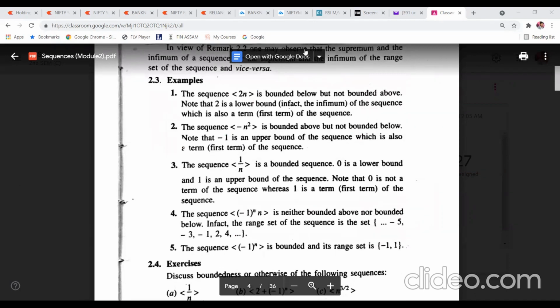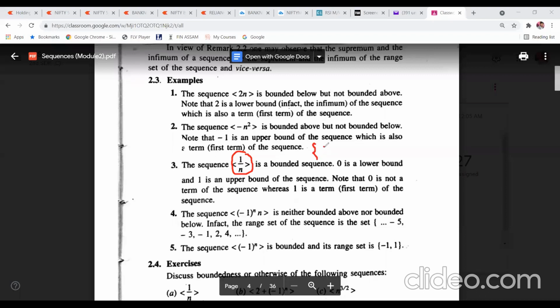Similarly, if you say this sequence 1 upon n, can you tell me whether it is bounded, or whether it doesn't have a lower bound or an upper bound? This is a bounded sequence. Why? Let's see. Just find the range set.